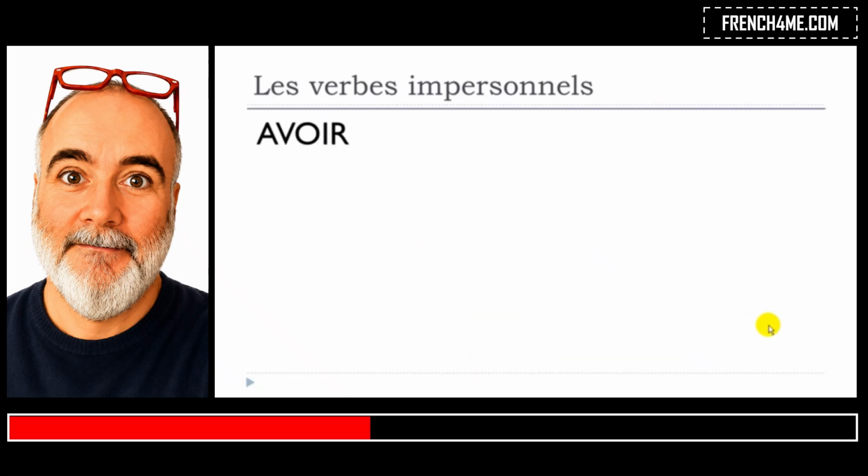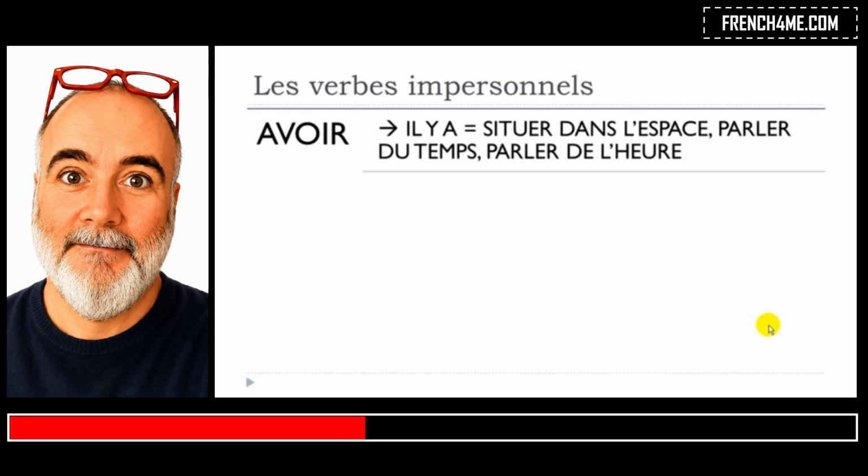And the last one, avoir. We did introduce that a little bit earlier, but this il y a structure is quite useful because you can situer dans l'espace, parler du temps, parler de l'heure.